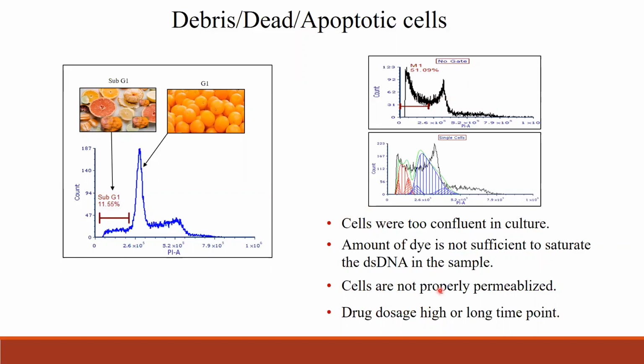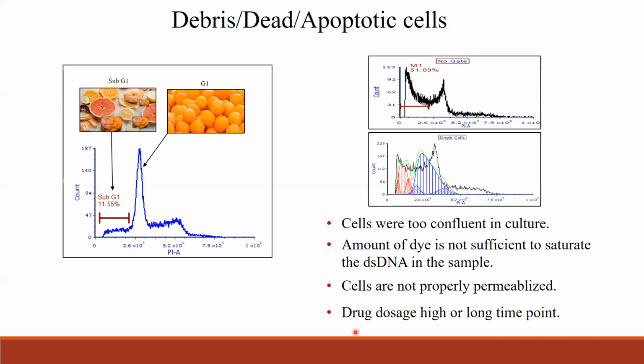If the cells are not properly permeabilized, the DNA dye would not enter the cell and stain the DNA. If it is not stained, then the cells would look like this. This peak would be bigger, larger, and then you will have bigger cells. So you have to keep in mind that you have to permeabilize properly.